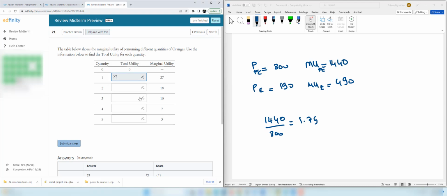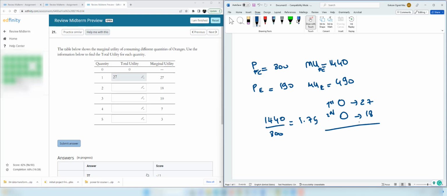For 2 oranges, I know that the first orange brings 27 utils, and the second orange brings an additional 18. So the total is going to be the sum of these two. 27 plus 18 is equal to 45.